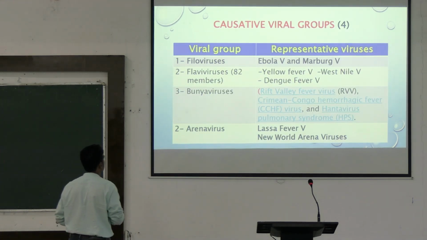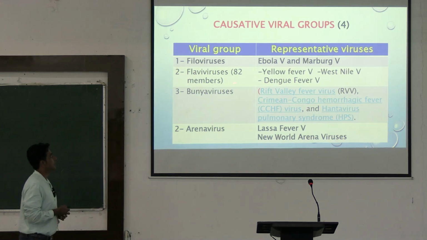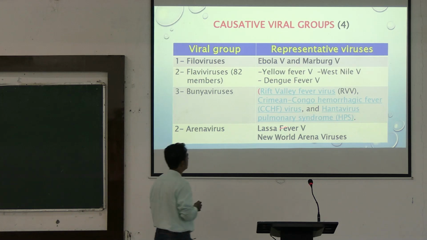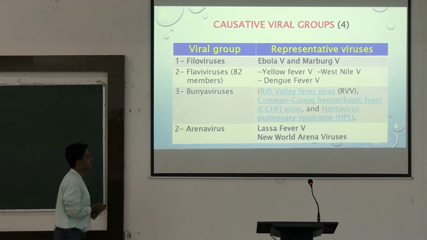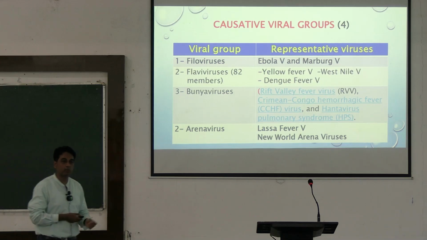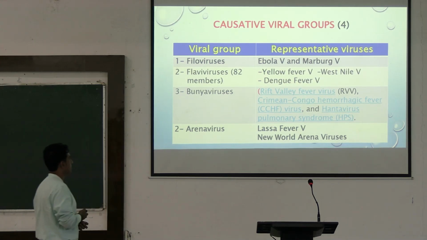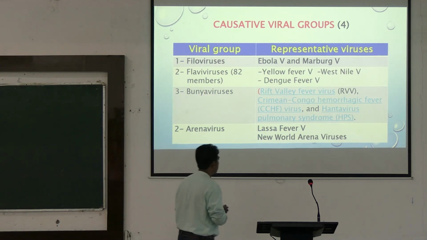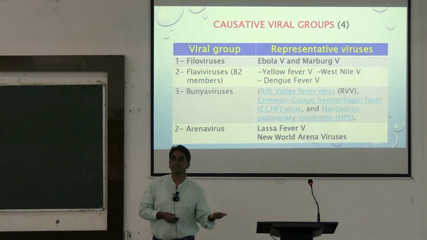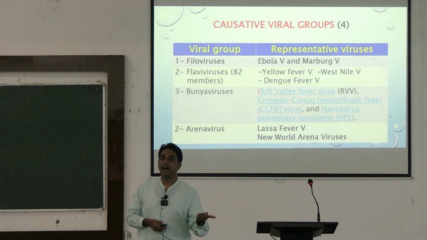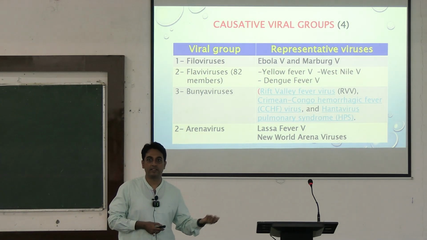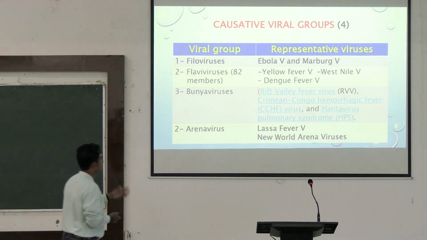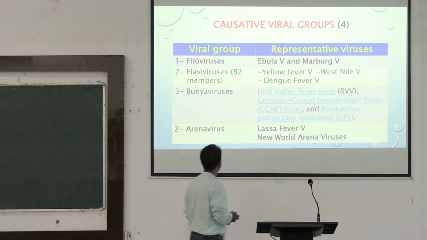Now what are the causative viral groups? There are filoviruses, and the representative viruses are Ebola virus and Marburg virus. Flaviviruses: yellow fever, dengue fever and West Nile fever. Of these, yellow fever and dengue fever are the most common and most important. Bunyaviruses causing Rift Valley fever, Crimean-Congo hemorrhagic fever, Hantavirus. You can expect a question from Hantavirus also, as you know Hantavirus is coming. Okay, and Arenaviruses causing Lassa fever, among these are Lassa fever virus and New World Arenaviruses.